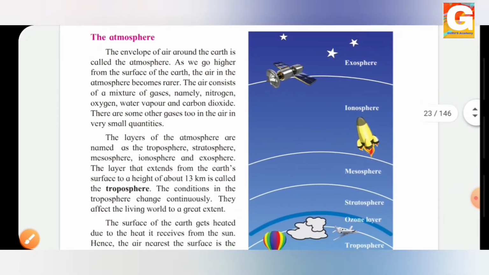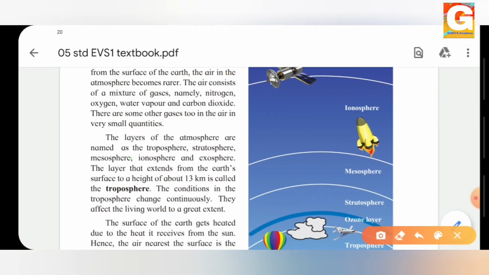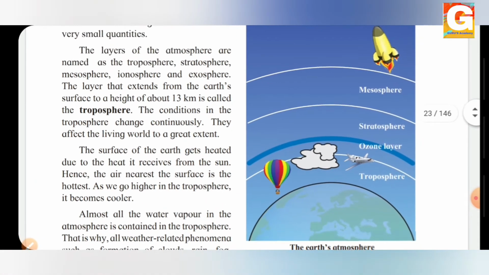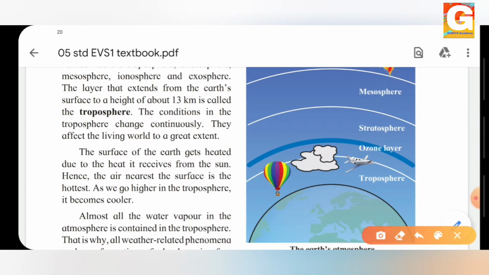So the layers of the atmosphere are named troposphere, stratosphere, mesosphere, ionosphere and exosphere. See students, we can see this in the diagram given over here. This is our Earth's atmosphere. So which is the first layer? That is the first layer in the air, that is the troposphere.